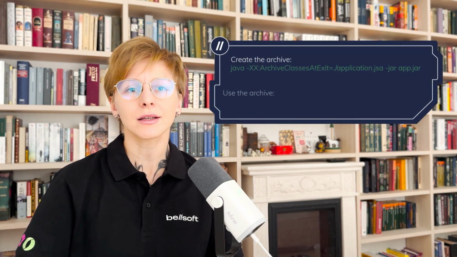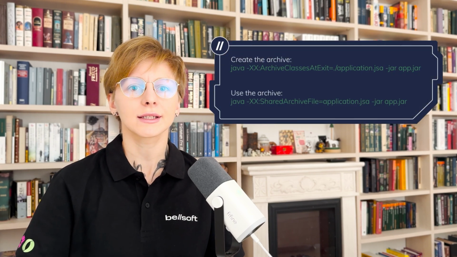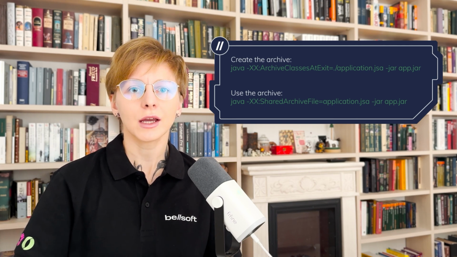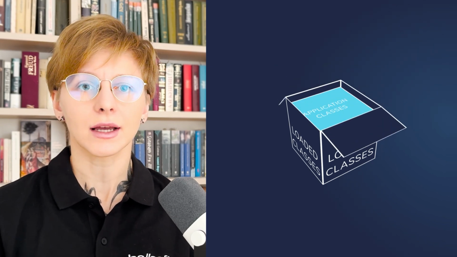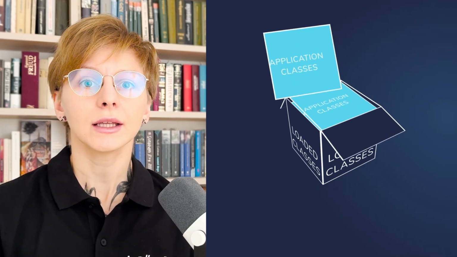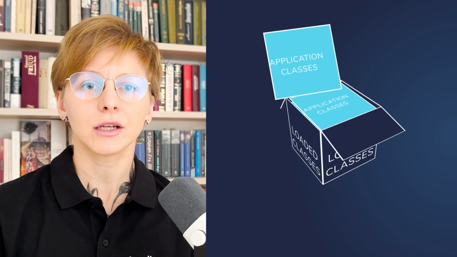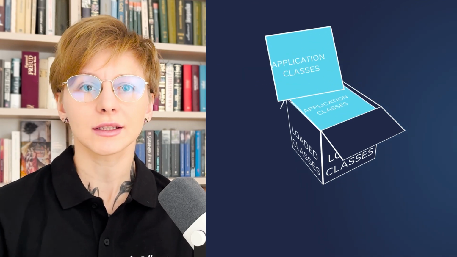One way of dealing with this issue is to use application class data sharing, which is a JVM feature that reads and parses a set of application classes and JVM classes and stores this data in a read-only archive. When the application starts, the JVM reads the data from the archive, and so the startup is faster. Ahead-of-time class loading and linking goes even further and not only reads and parses, but also loads and links the classes and stores this data in an AOT cache. As a result, the JVM has even less work to do at startup.